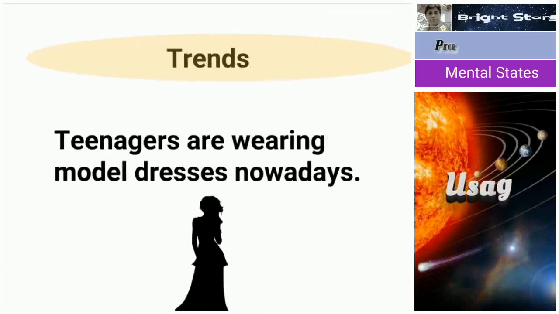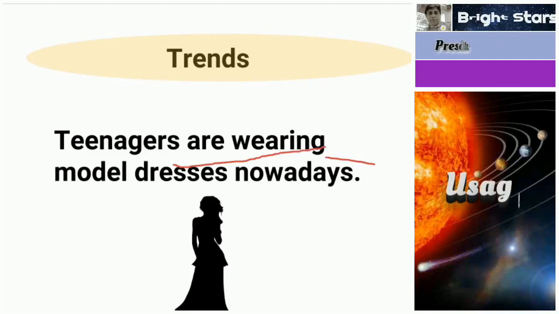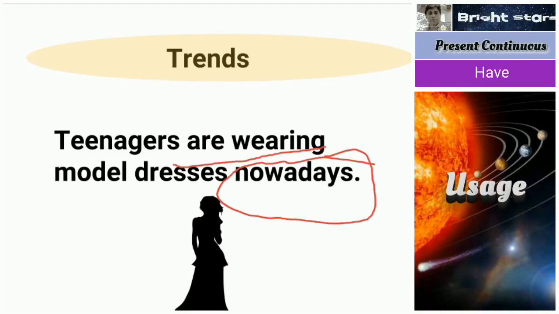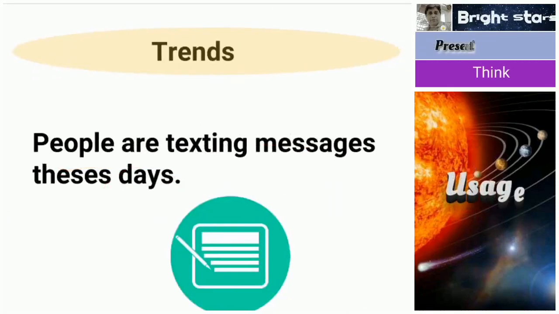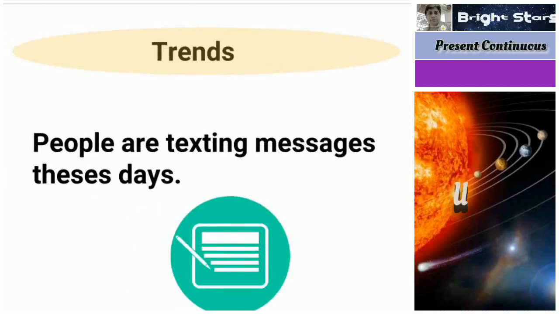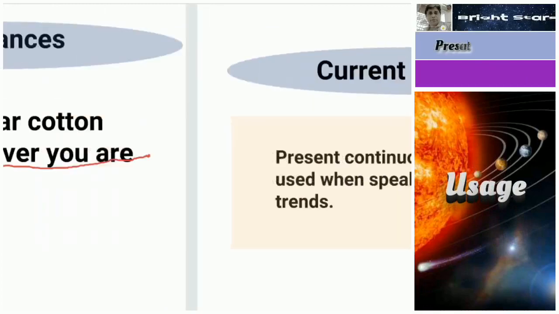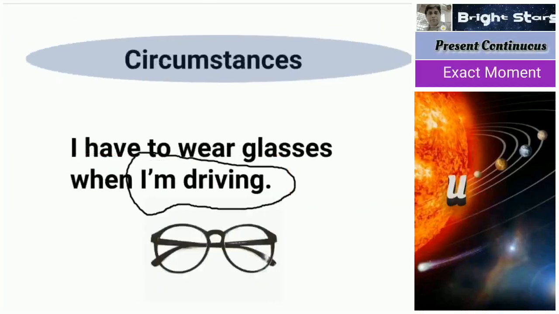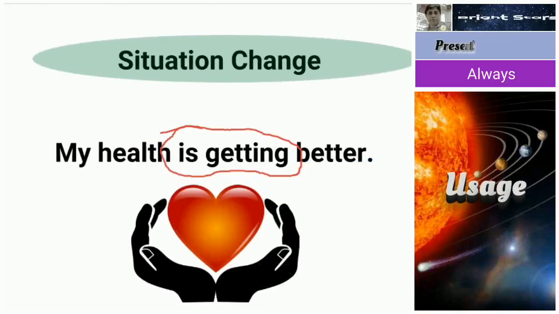Next trend, you see, teenagers are wearing model dresses nowadays. So these are the trends. You can see here also trend. People are texting messages these days. Already I have told you. So these are the different situations in which we use present continuous tenses, current trends, circumstances. So like that, different ways we can use present continuous tense. Let us move to next one.